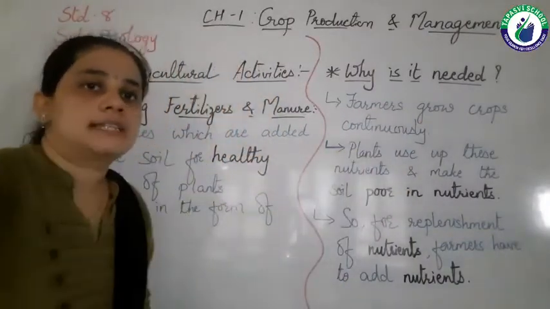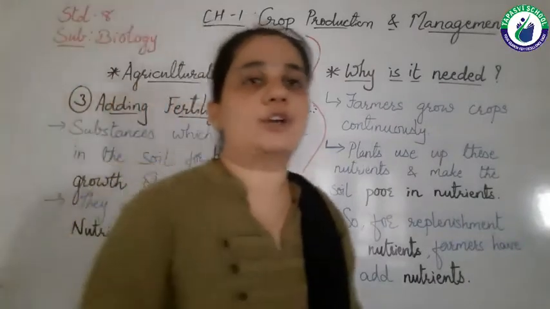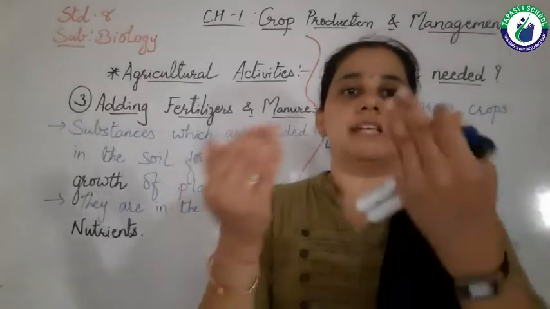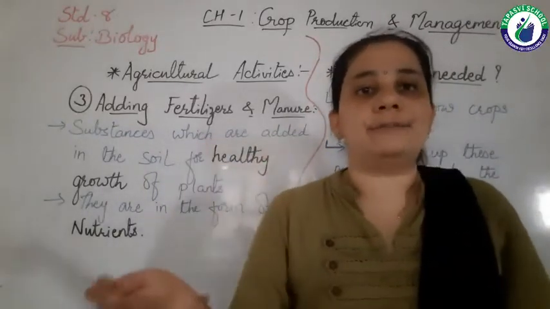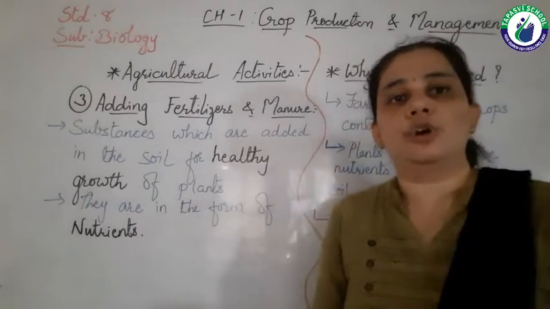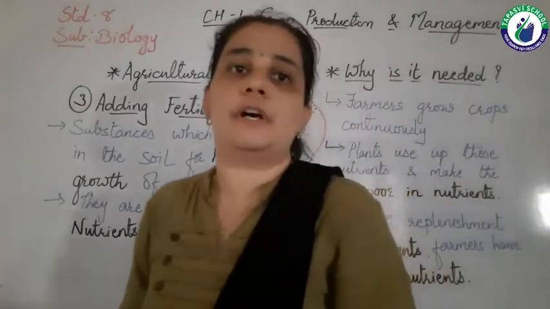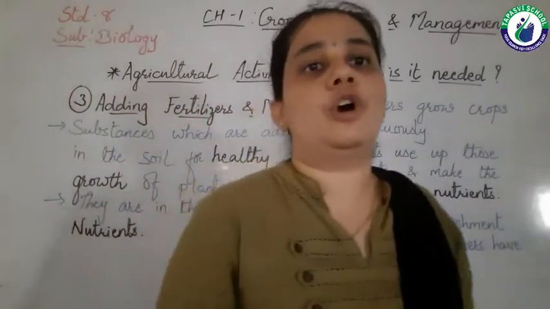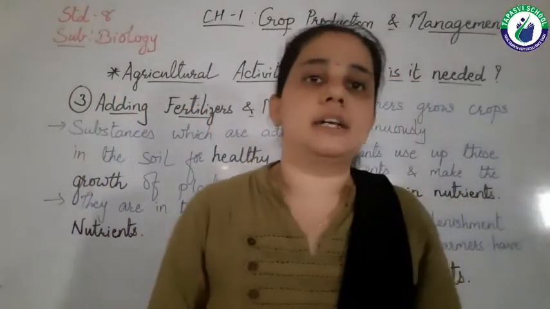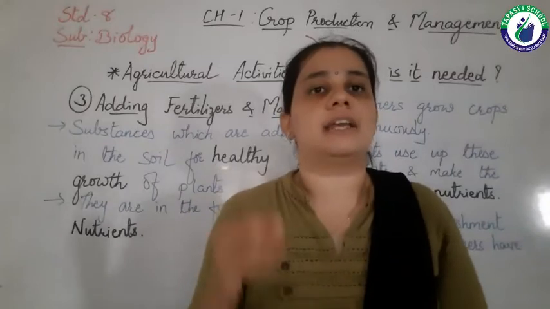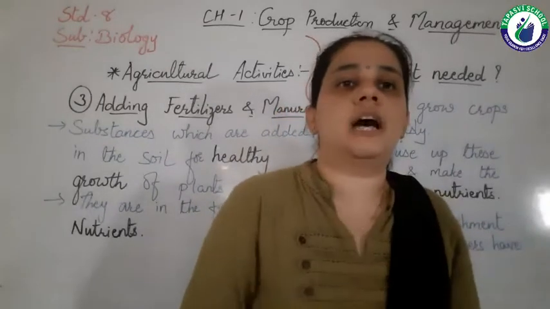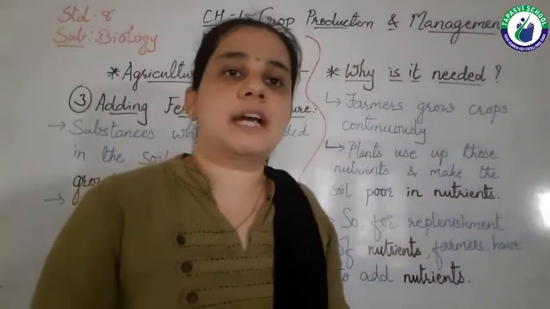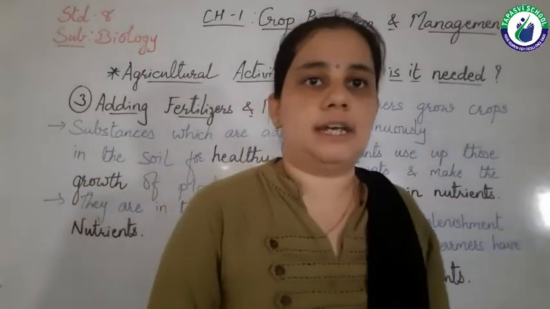At some places farmers are growing crops continuously, meaning as they harvest one crop, after some days they sow the seeds of another crop, so the farm does not remain uncultivated. Farms always have some crop or another, so farmers are growing crops one after the other, right?